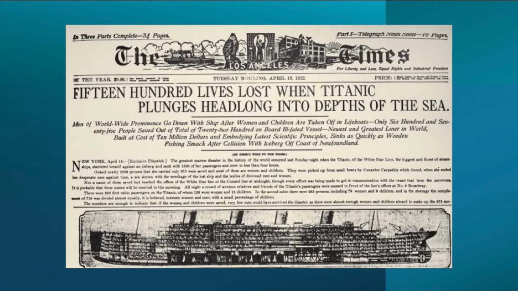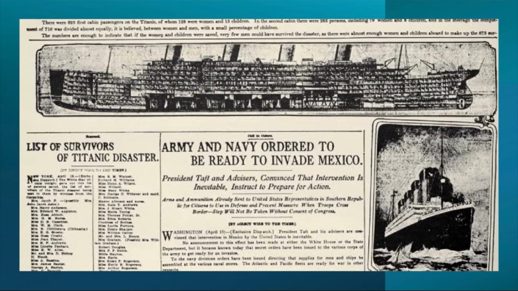Another thing that I find interesting is the length of the headline. It's very lengthy in comparison to what you would see today in print journalism. And then below it is a longer headline that gives people a little bit more information into the sinking of the Titanic.